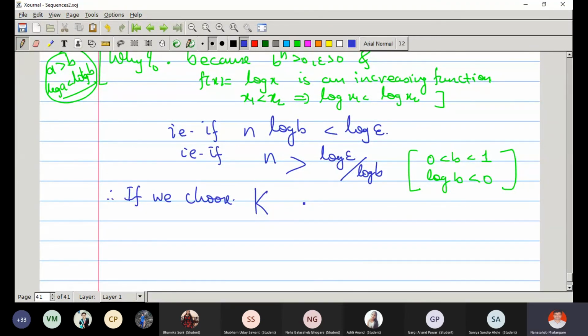So choose natural number k greater than log epsilon upon log b.